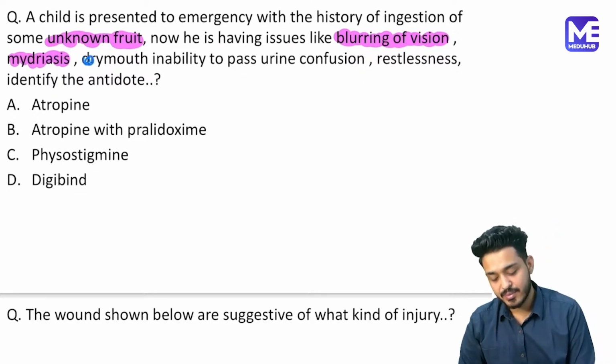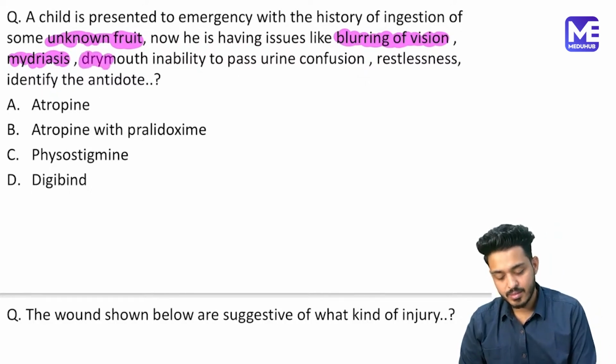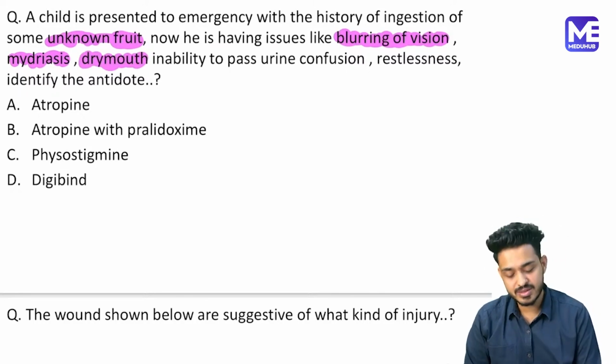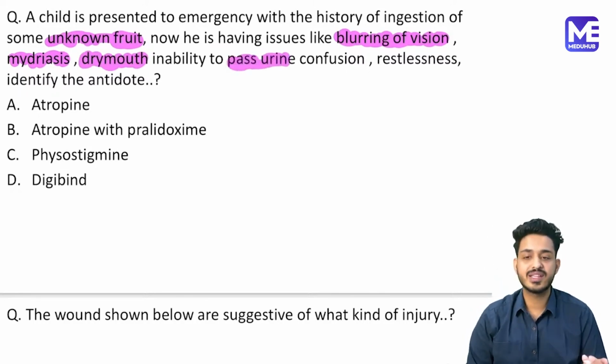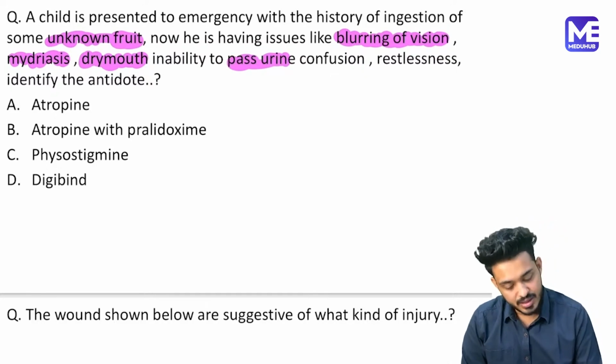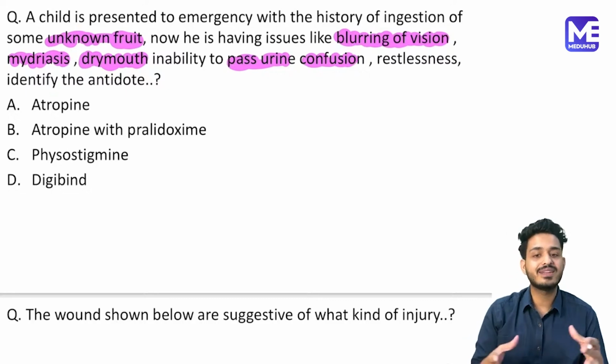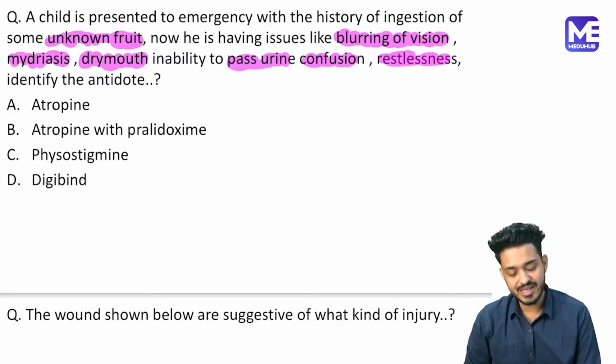Patient is having dry mouth. Why is this dry mouth happening? Because this is some kind of anticholinergic poisoning, right? Inability to pass the urine. I've told you cholinergic, anticholinergic पढ़ाया है, फिजियो में भी पढ़ाया है, फार्मा में भी पढ़ाया है, right? So he will be having problem with the passage of urine because the bladder is not contracting, right? He will be having restlessness.